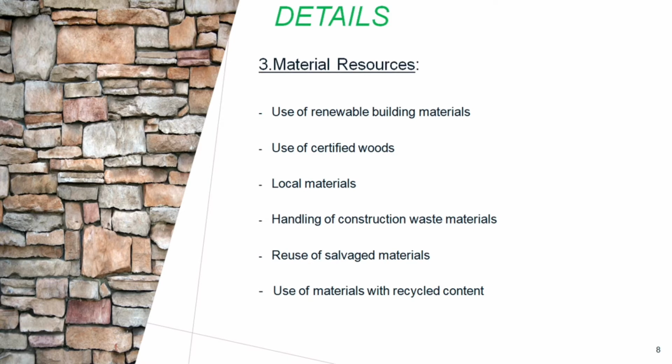Reuse of salvaged materials. Use of material with recycled content. Try to use materials which are recycled. For example, from factories we have waste fly ash material which we use in cement as well as in concrete. We do a mixture, so that your cement consumption will get reduced. Accordingly, since you are recycling, it will help to reduce your carbon.